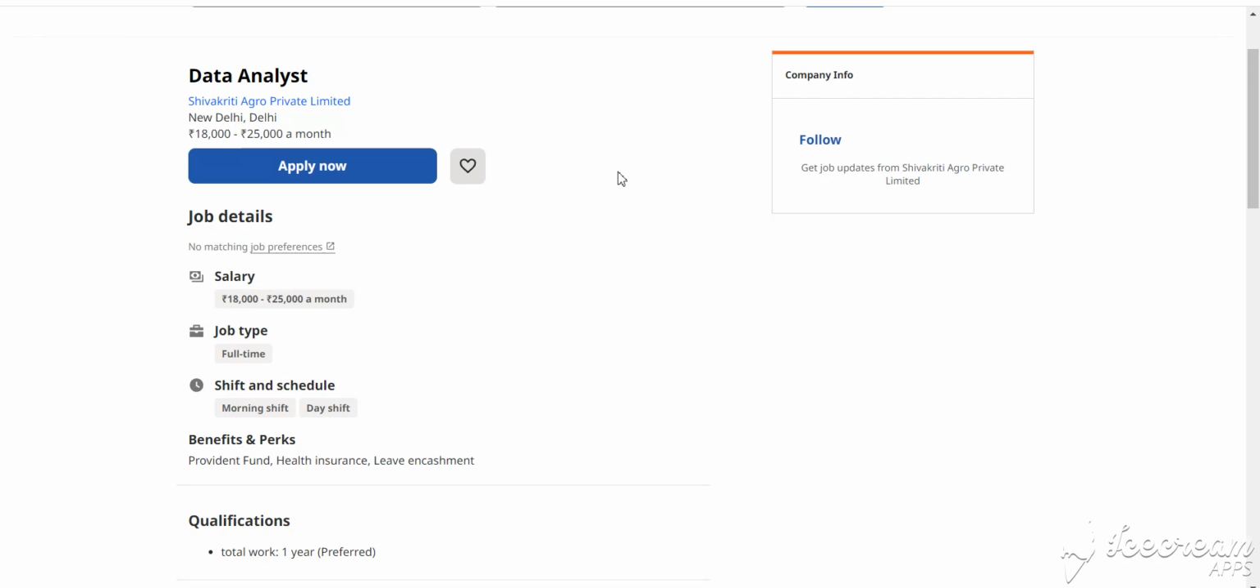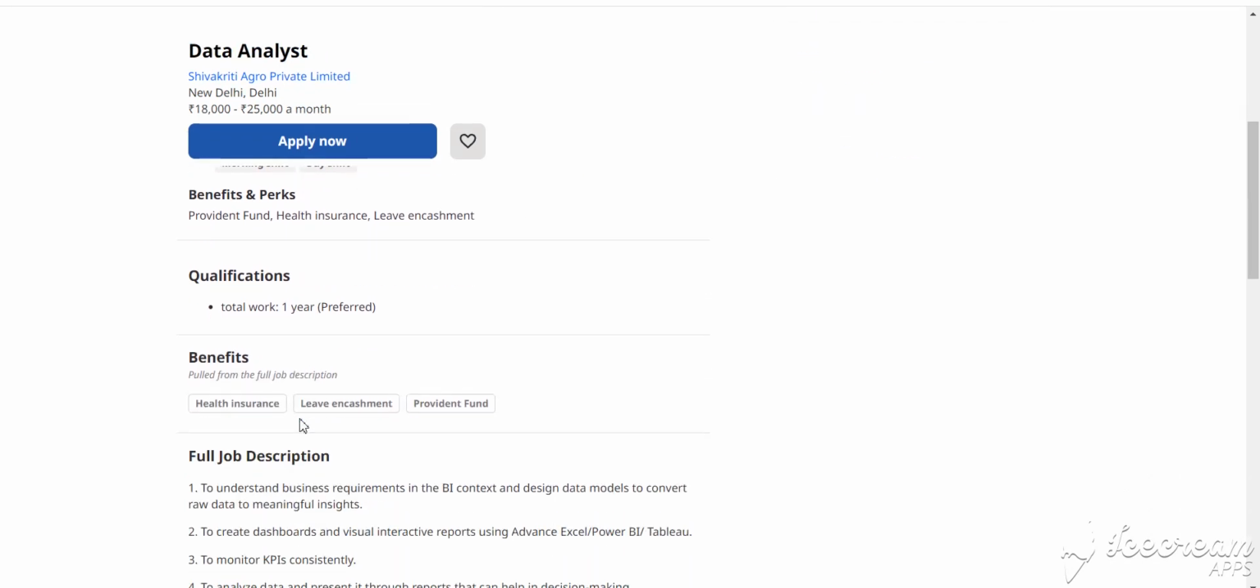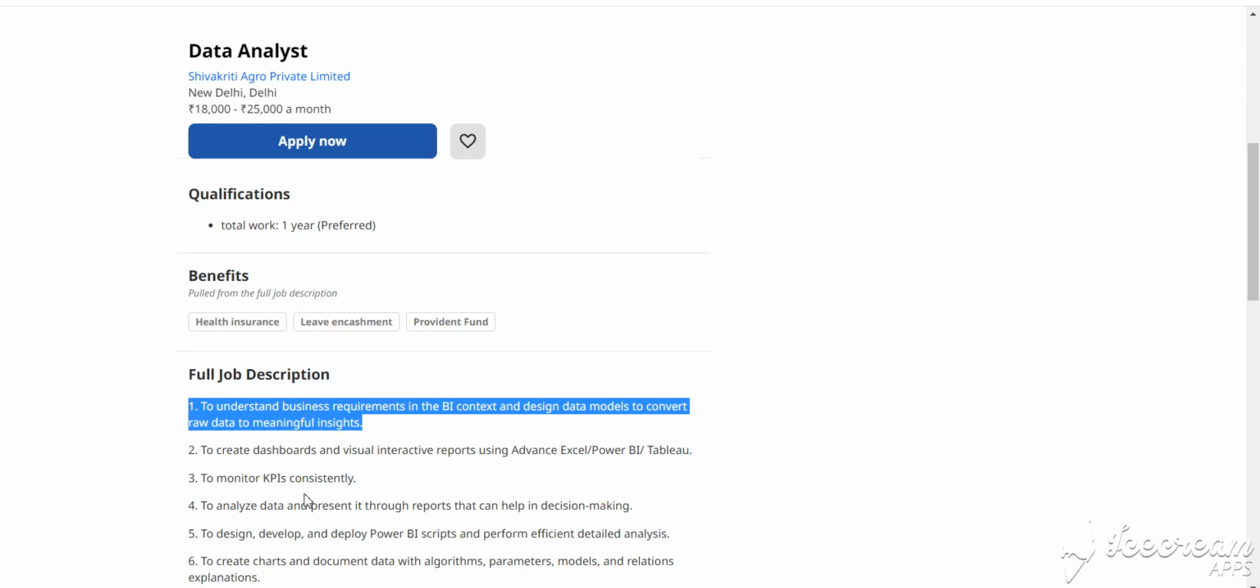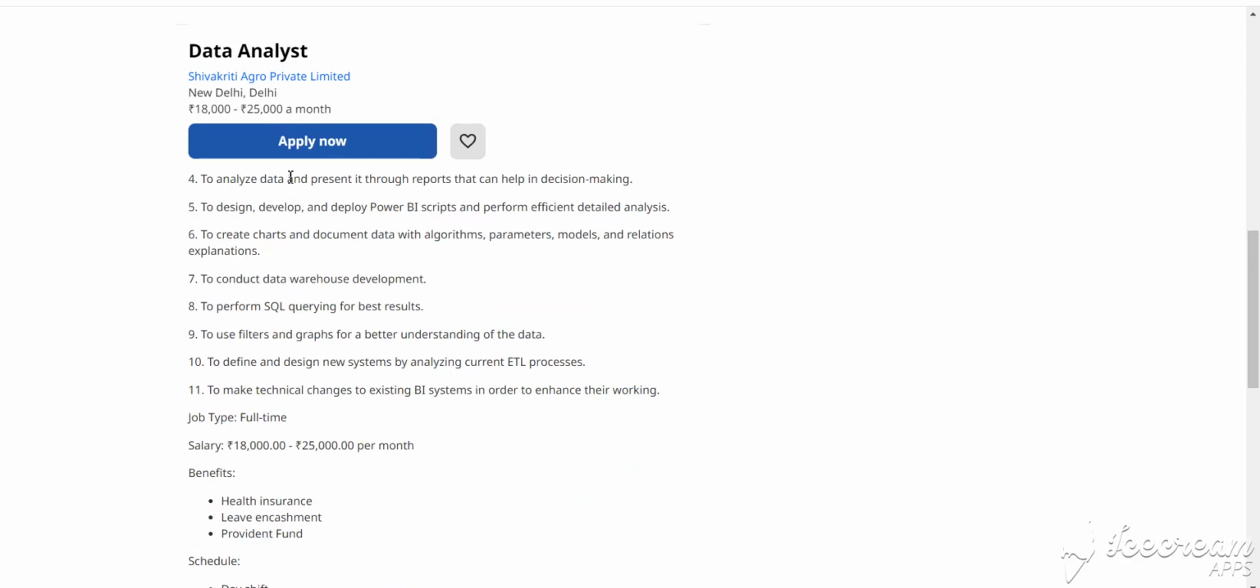Our next job is data analyst for the New Delhi location, and the salary is 18K to 22.5K per month. This is also a full-time opportunity, and this is your full job description. How to apply for this job? You simply click apply now and fill in the details.